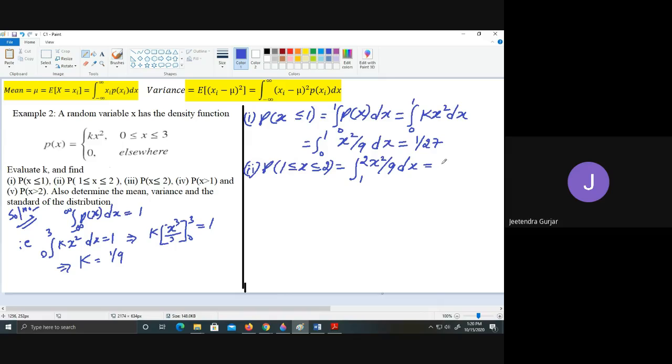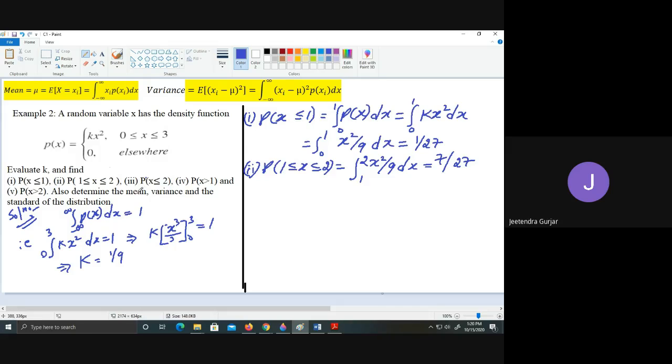When you simplify and substitute in the calculator, the lower limit is 1 and the upper limit is 2. So we will get the answer as 7 upon 27, students. Similarly, you can go for the third one, fourth one, and fifth one.